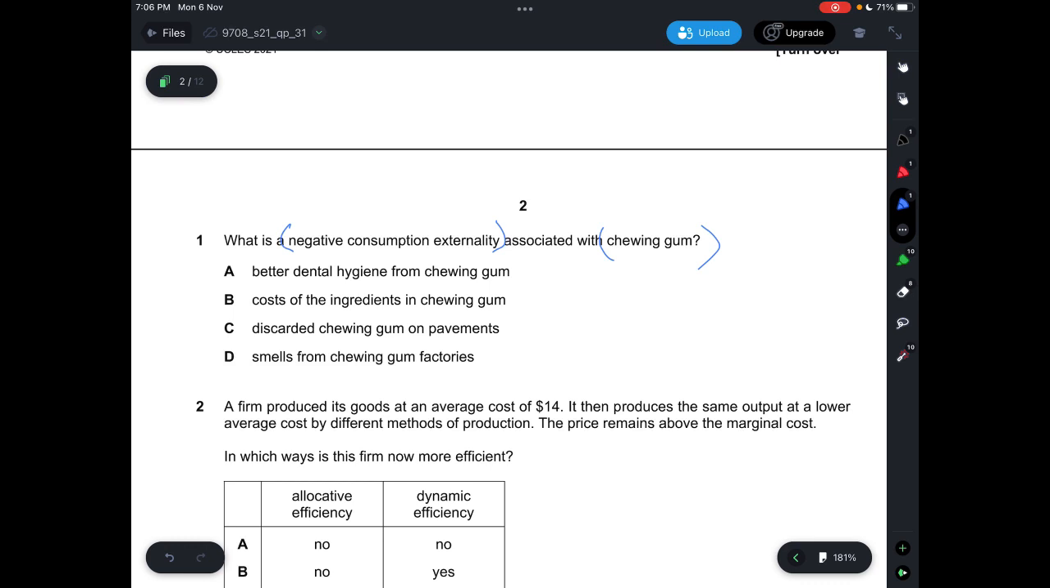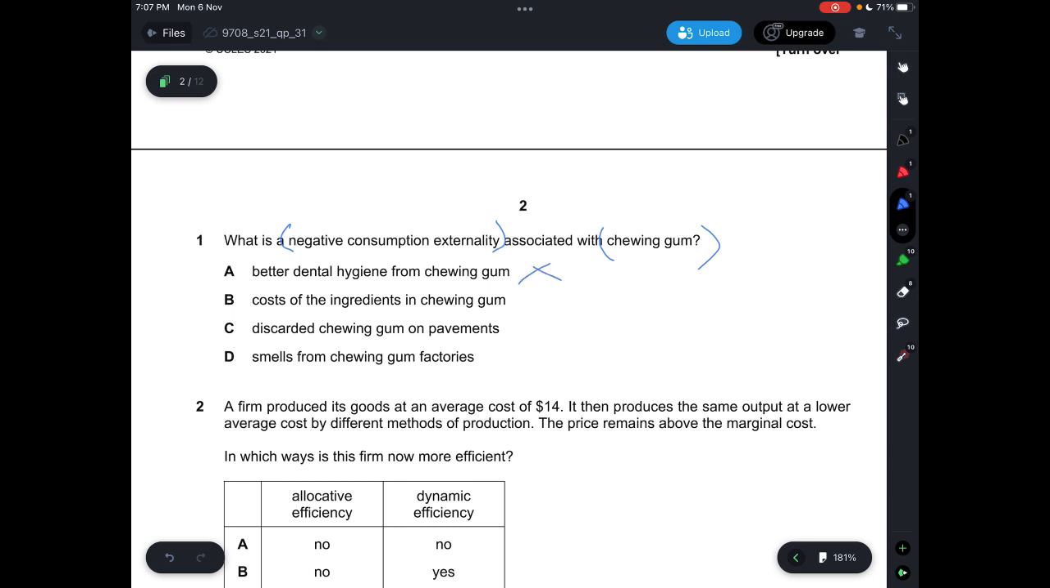A says better dental hygiene from chewing gum. If that is the case, that means it's positive consumption externality, because if it's negative consumption externality, that means you're over consuming the good. Now you need to under consume because it brings harm. Dental hygiene basically means that you need to consume more because there is under consumption. So it's a very good and you need to increase consumption. So A is incorrect because of that.